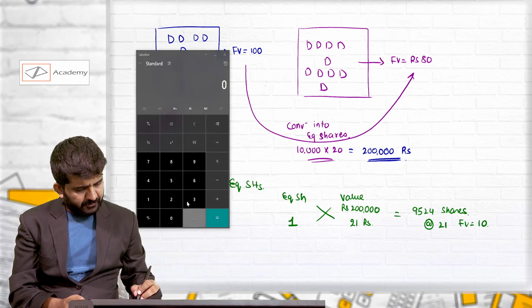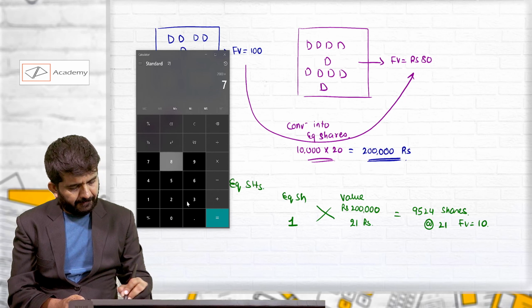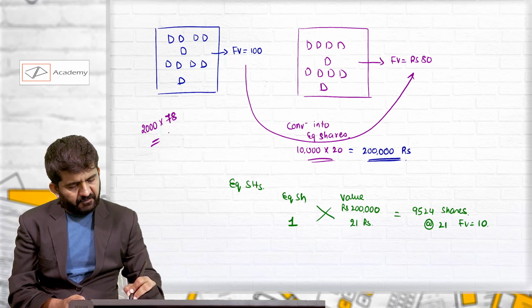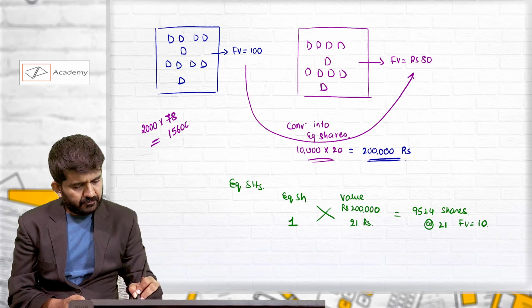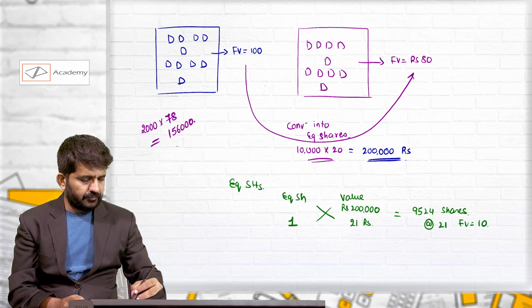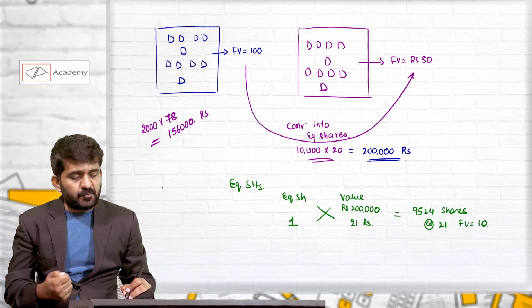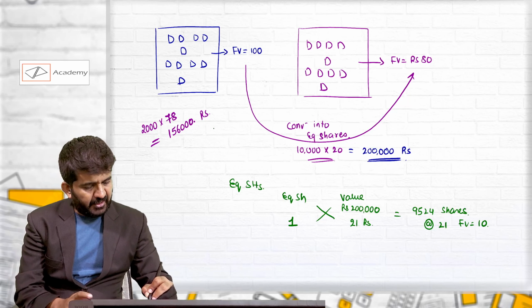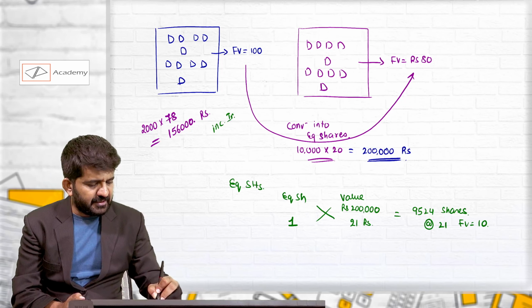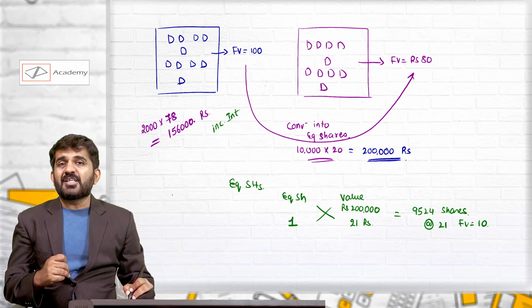This will be 1,56,000. But this figure is including interest. So what is the interest?